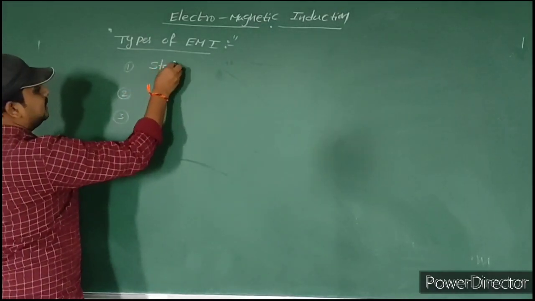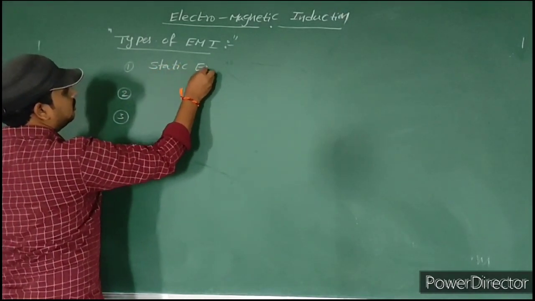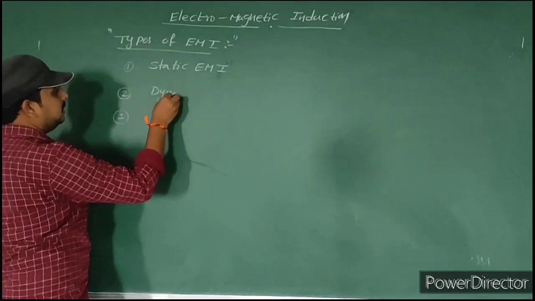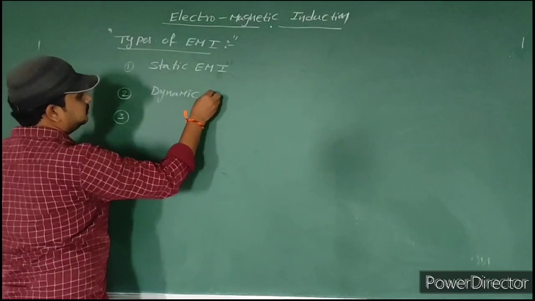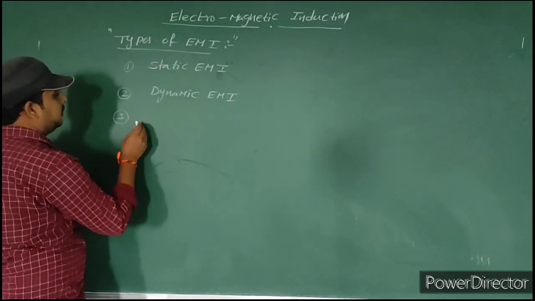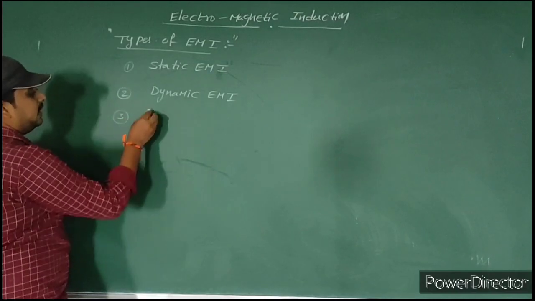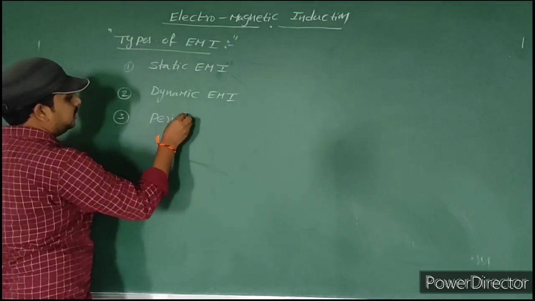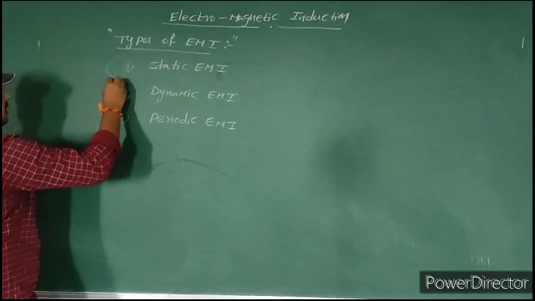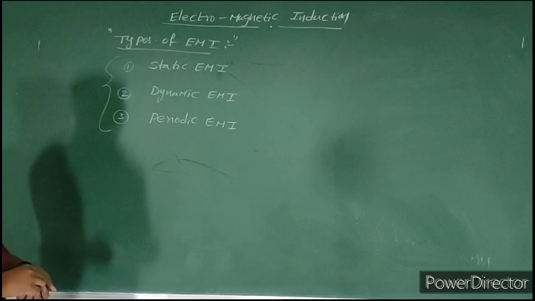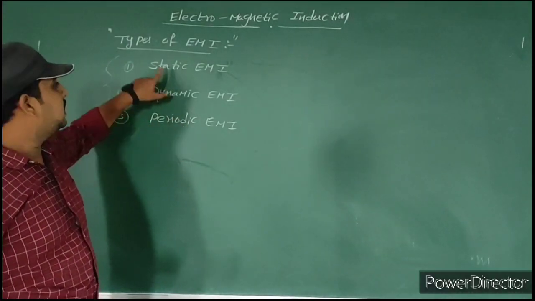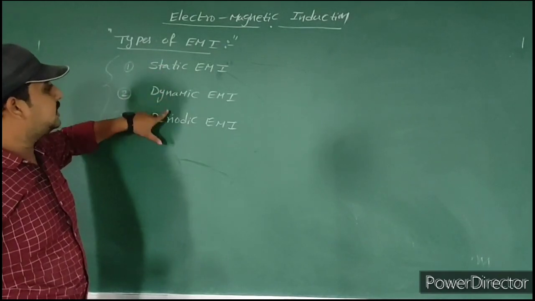First one, static EMI. Second one, dynamic EMI. Third type is periodic EMI. So these are the 3 types of EMI: static EMI, dynamic EMI, periodic EMI. We'll discuss these 3 types now.